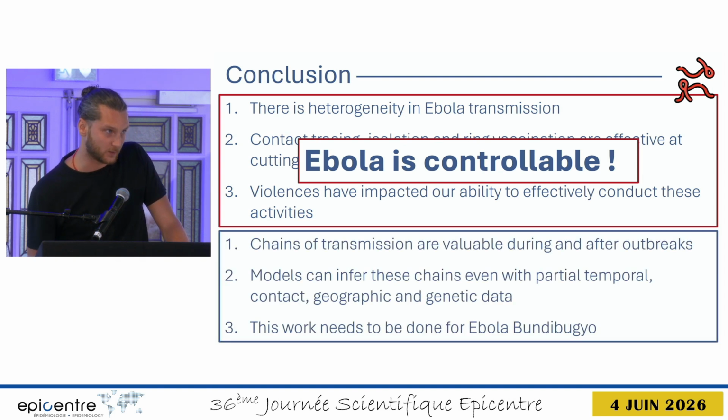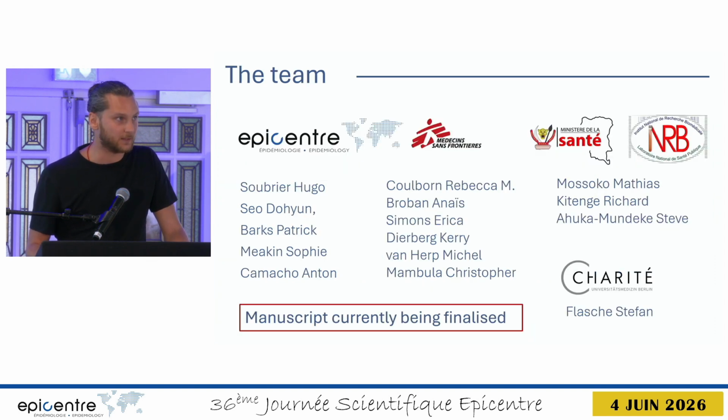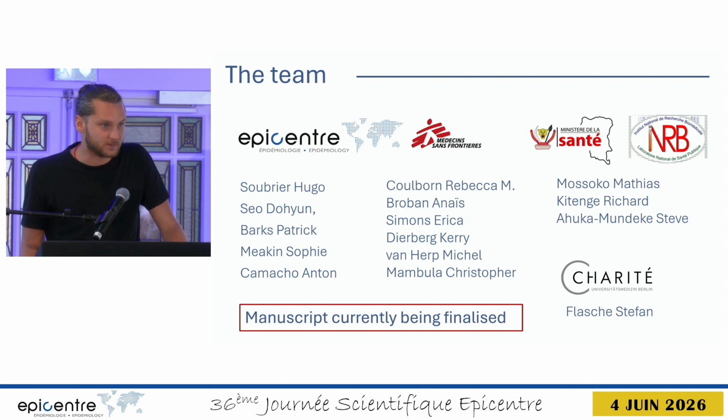Now, I hope with this presentation that you will understand chains of transmission are valuable during and after outbreaks. Also know that we have models to infer these chains of transmission and reconstruct them, even in the field with partial data. And let me remind you that all this work was about Ebola Zaire virus, and it needs to be done for the current Ebola Bundibugyo outbreak. With this, let me thank all the people I've been working with. And I guess this presentation is dedicated to everyone involved in the current response, whether it's from the field up to the computer. Thank you very much.